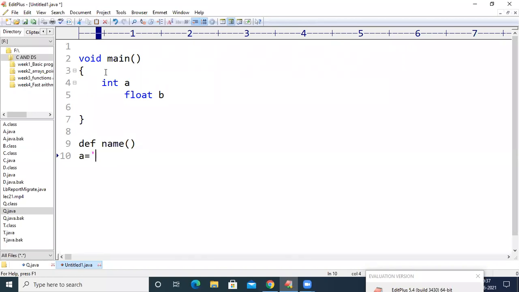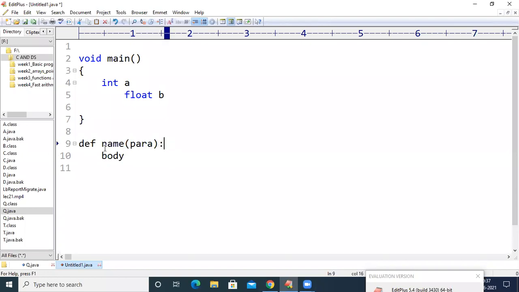And if the value is a string, the data type of the variable a is string. So here there is no return type, but we have to maintain the keyword def, the starting point of the method, followed by the name of the method, and within the braces we can have parameters, that is the third part, and then we can have the body.